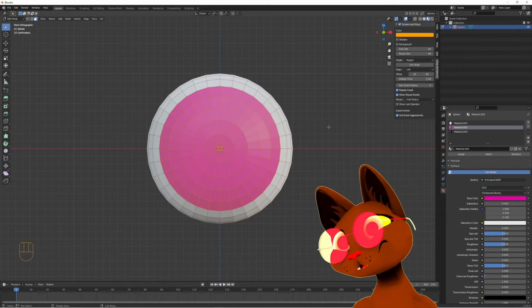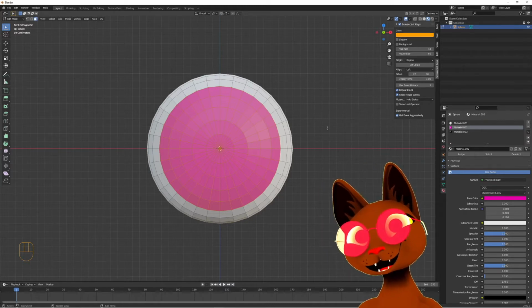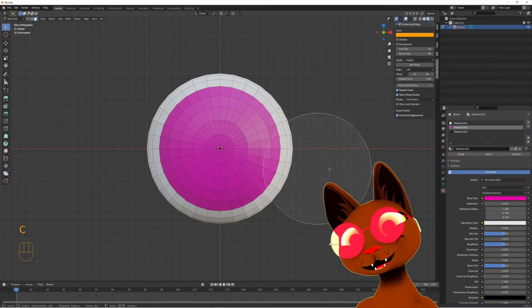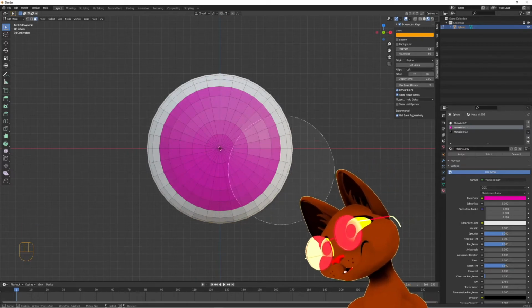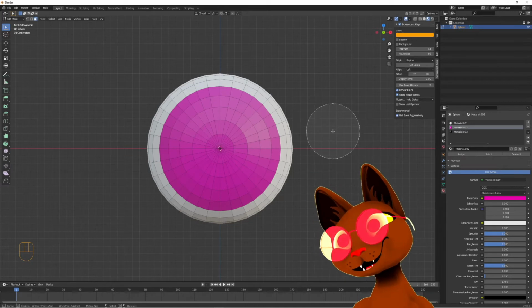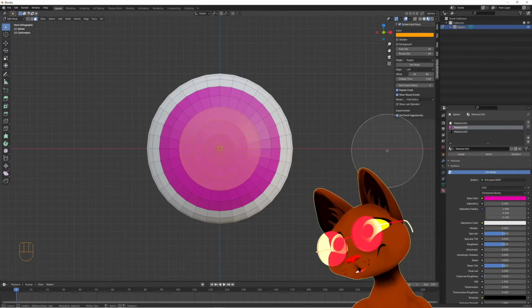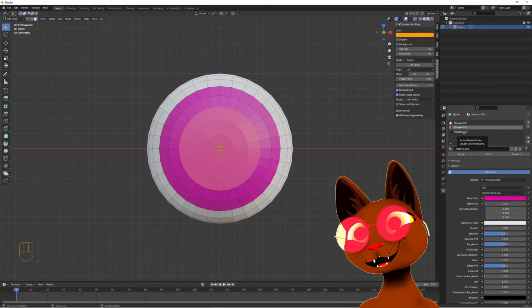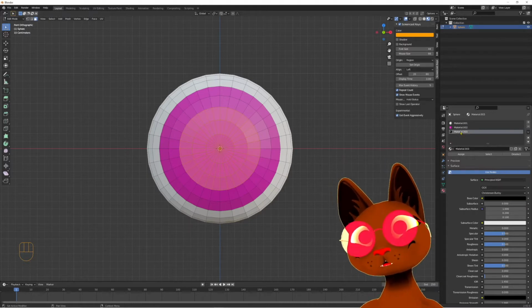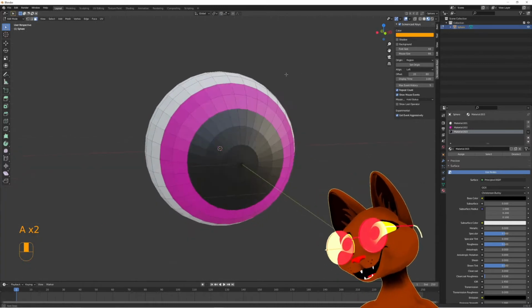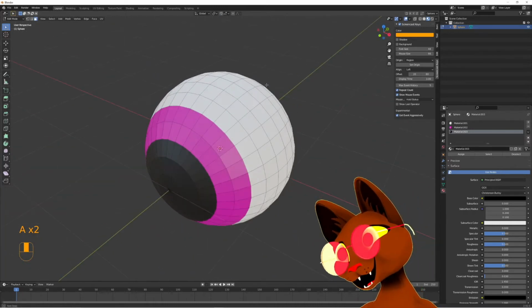So we're gonna press 2 times A to unselect all. Press C to have the circle selector again. And now scroll wheel to make the selector a little bit smaller and select maybe this much. Go here and press the black material, select that and assign. So now, well, we already have the eye here.